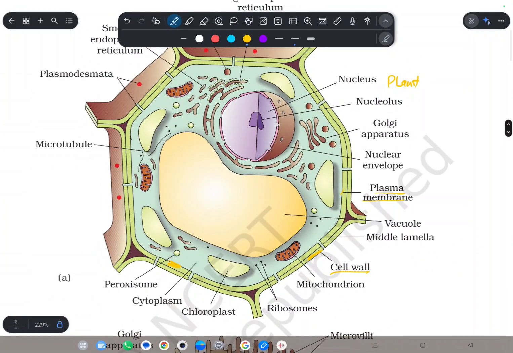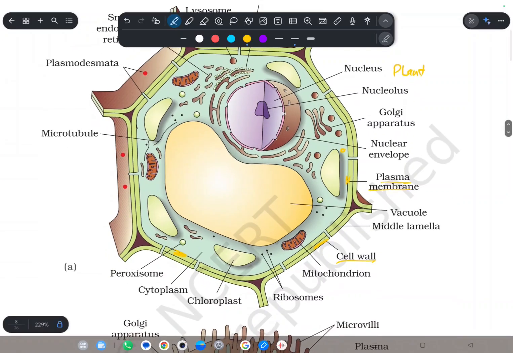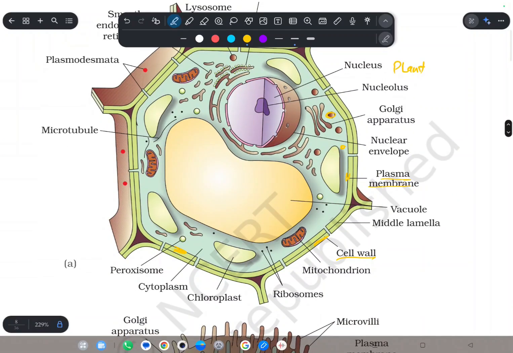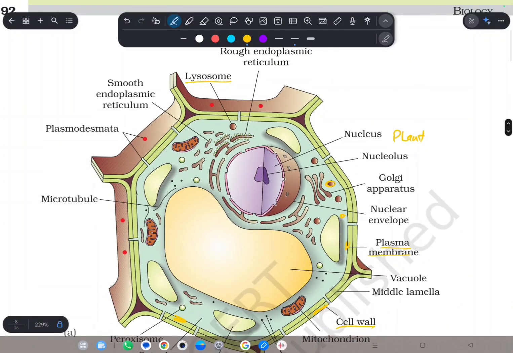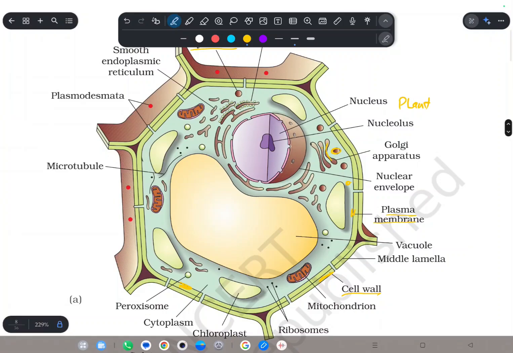After that, this region is the cytoplasm, and these little bodies are lysosomes. And these are the Golgi apparatus. This face is the trans face, and this face is the cis face. These are endoplasmic reticulum.